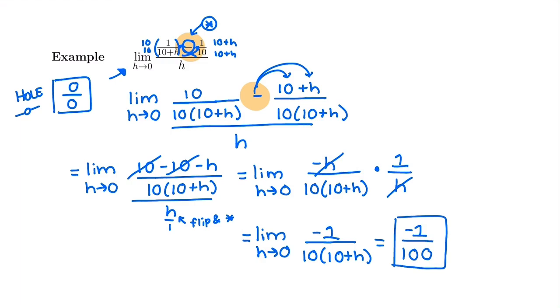Definitely be careful that you distribute this negative to both terms, or else I would have gotten a positive 1 over 100. If I wanted to verify using a table of approaching values, I would see that it would be negative 1 over 100. For instance, you could plug in negative 0.1 and positive 0.1, values close to 0, into the original function, and you would see that that limit is truly negative 1 over 100.